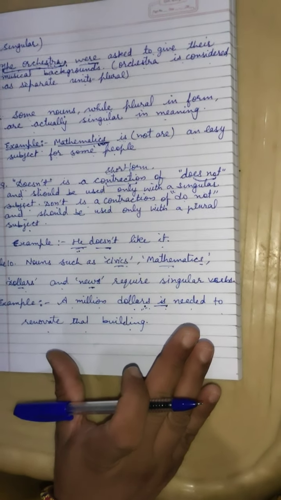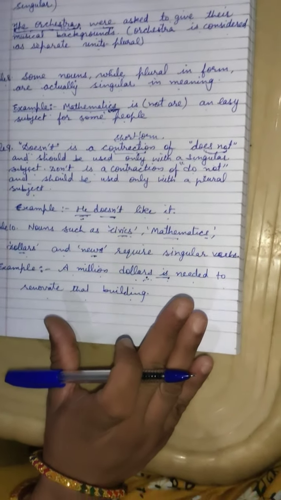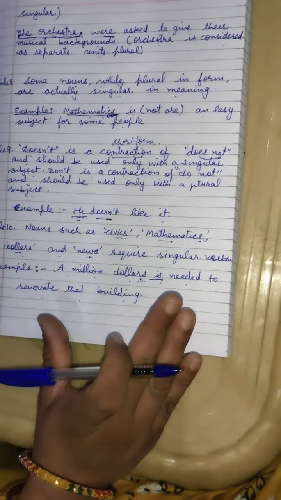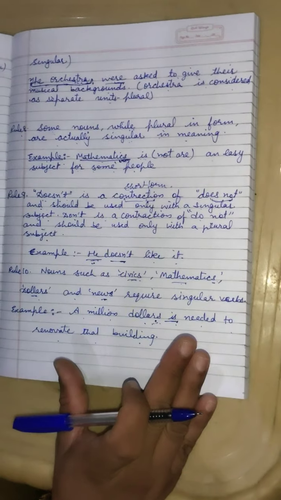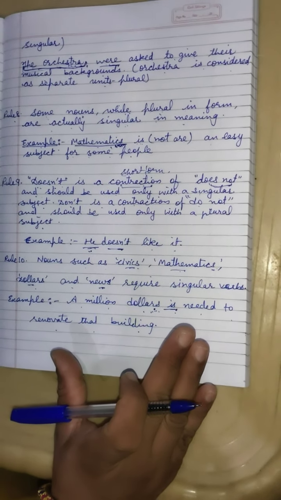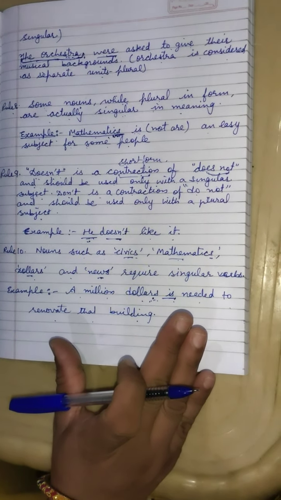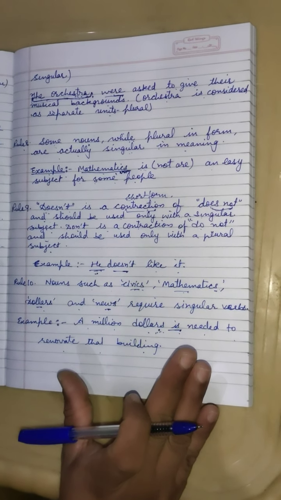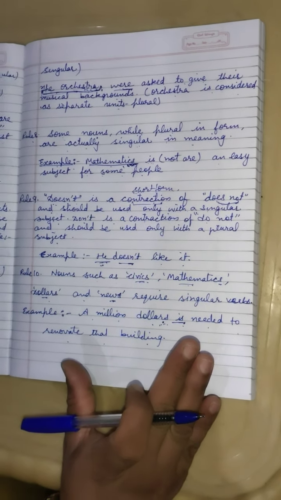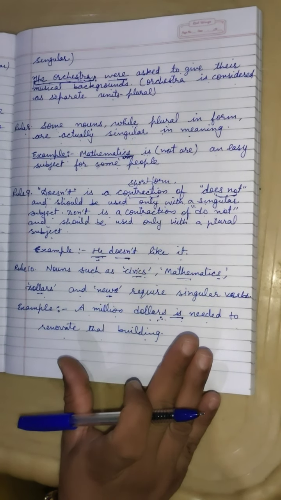on the basis of rule number one, which we discussed in our first video, which type of verb is used with a singular subject? I am repeating it again. On the basis of rule number one, which we discussed in our previous video, which type of verb is used with a singular subject?